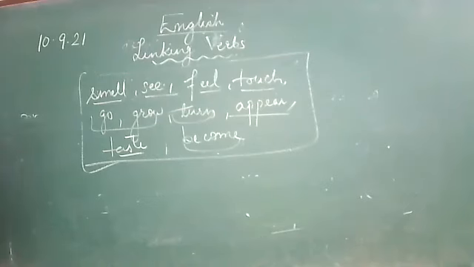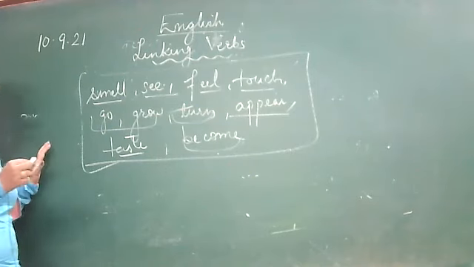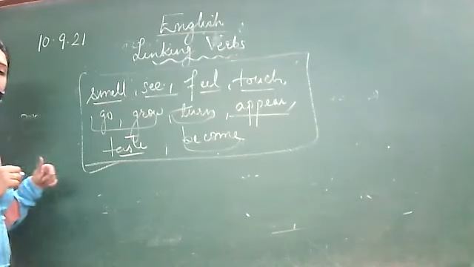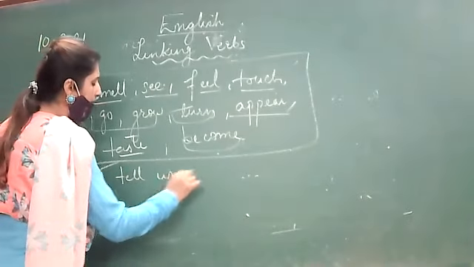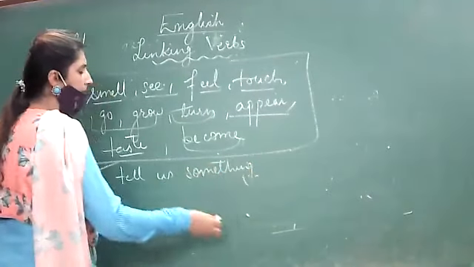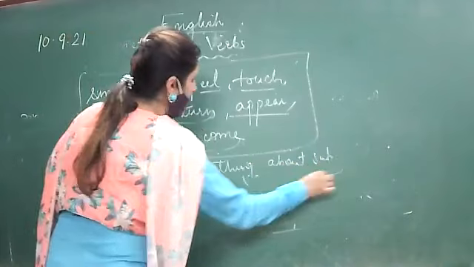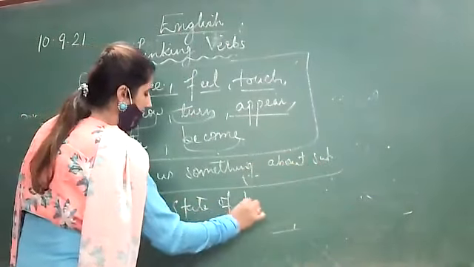Now, another case is there: these linking verbs are called true linking verbs if they tell us something about the subject, meaning they add extra information about the state of being.